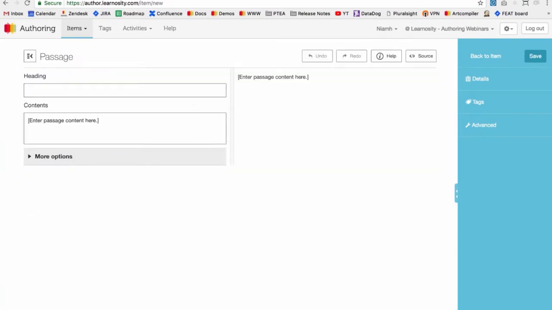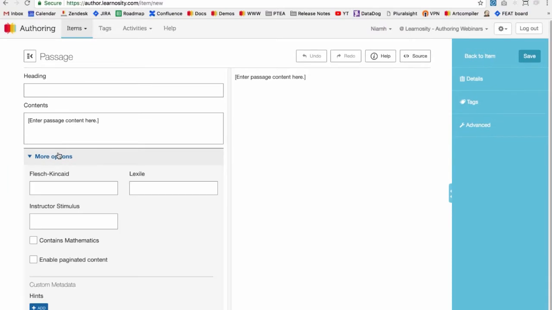So click on passage, and we have our question editor on the left here, and our passage preview on the right. So if you look, you have a heading here. This is where you might enter the title of your passage, or you could even enter the topic, the subject. It's just important to know that you've no text toolbar in this field. So you can't format the text in this field or change the font size. And by default, it is a larger font size. So let's just type some text in here, and you can see it in the preview section.